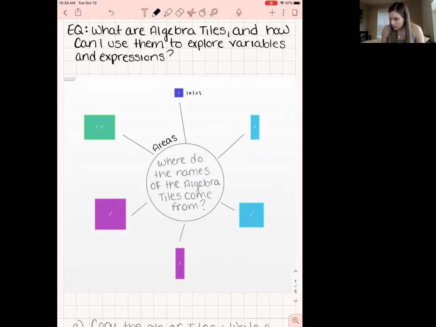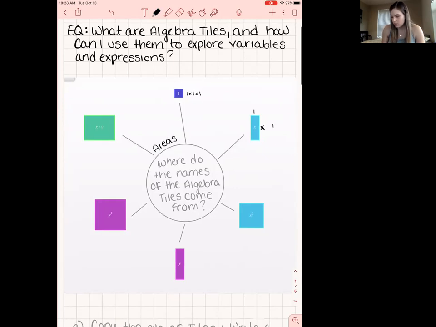This one here is a 1, and that length we don't know, so we call it x. So that's a 1 by x, and so we call it x. This one here is an x by x, so that is where the x times x equals x squared.